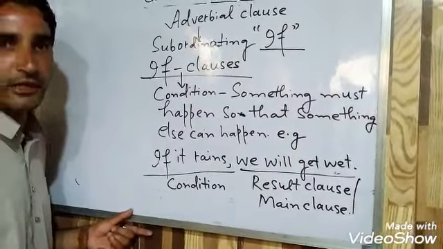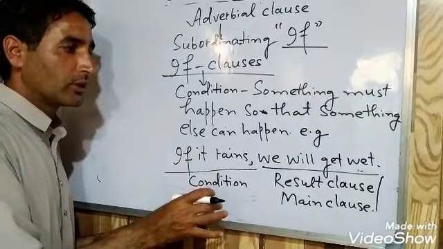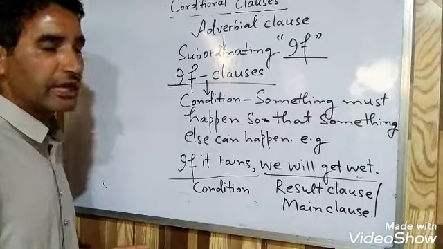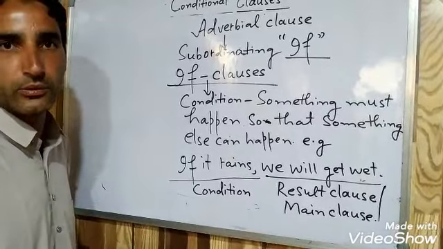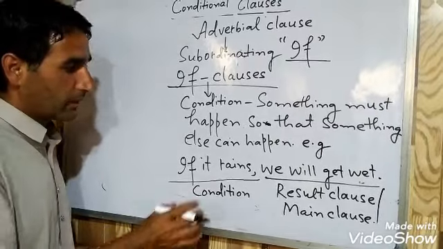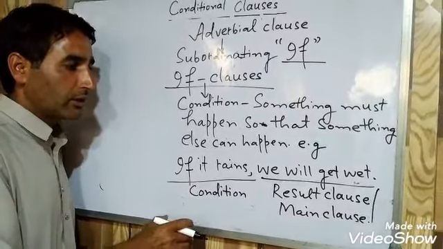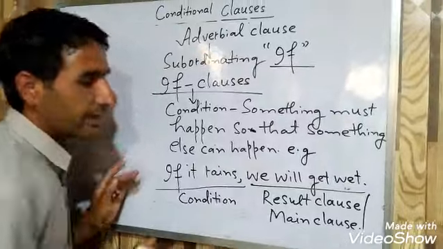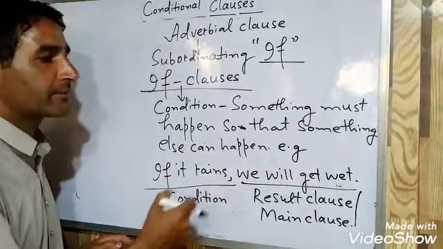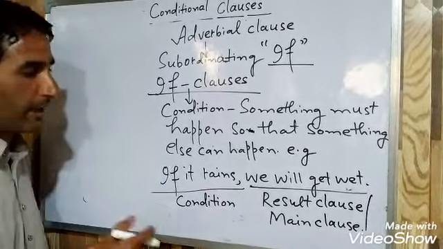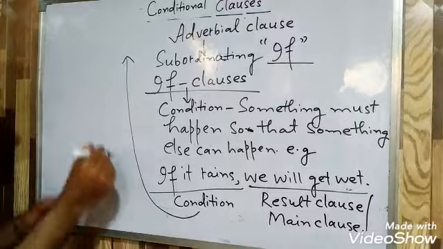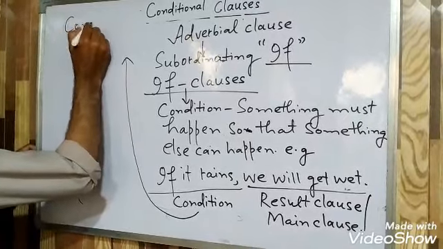Clauses used like this are called conditional clauses. So what we learned here is that in conditional clauses, on one side there is the condition, and on the other side there must be the result clause or main clause.